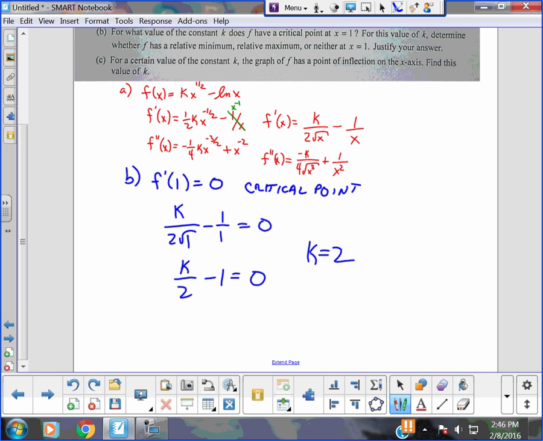And everybody, your point so far is this was a point. That statement was a point. That's a point. So we're already 2 points in. There are 2 more points to go, but we've already earned 2 of the 4 on this problem just by knowing what a critical point is and finding k. All right, now it says, for that value of k, determine whether it's a max, min, or neither at 1.